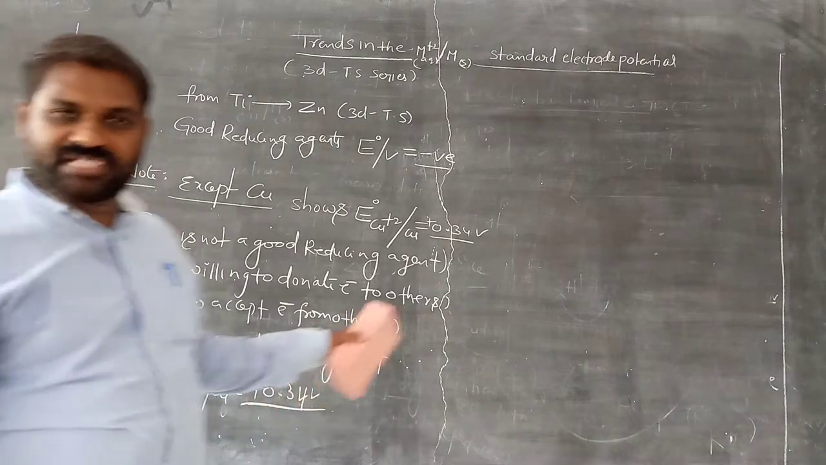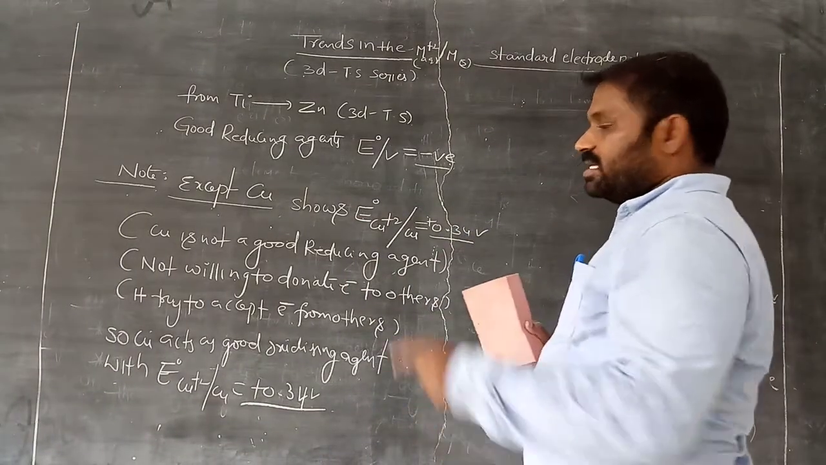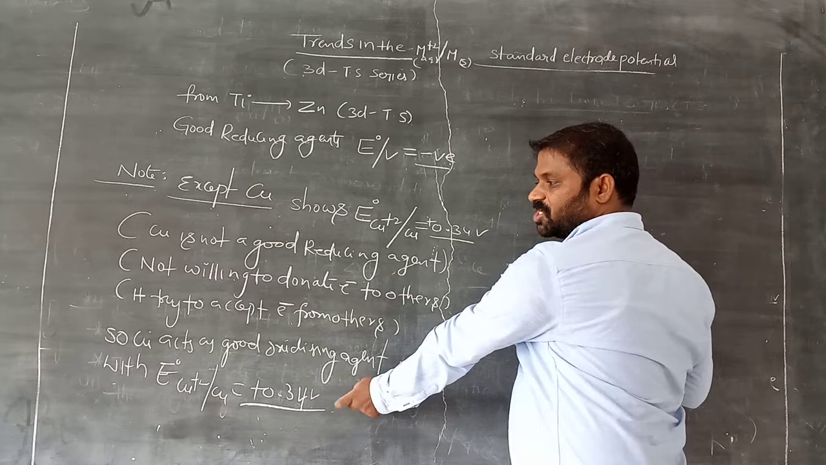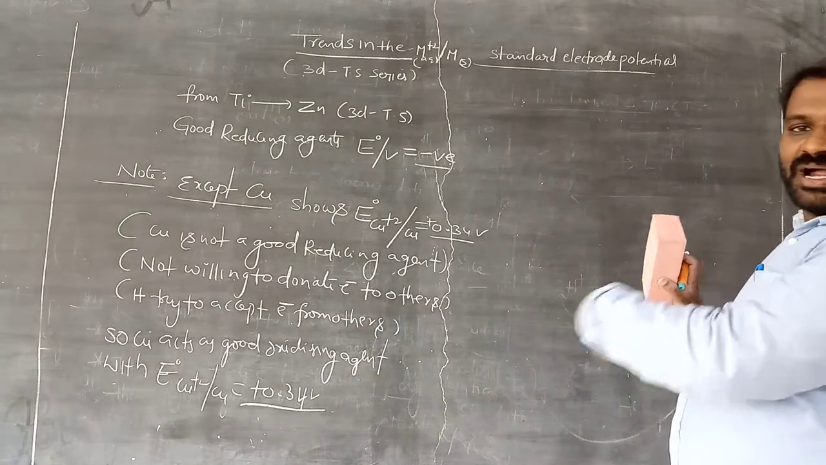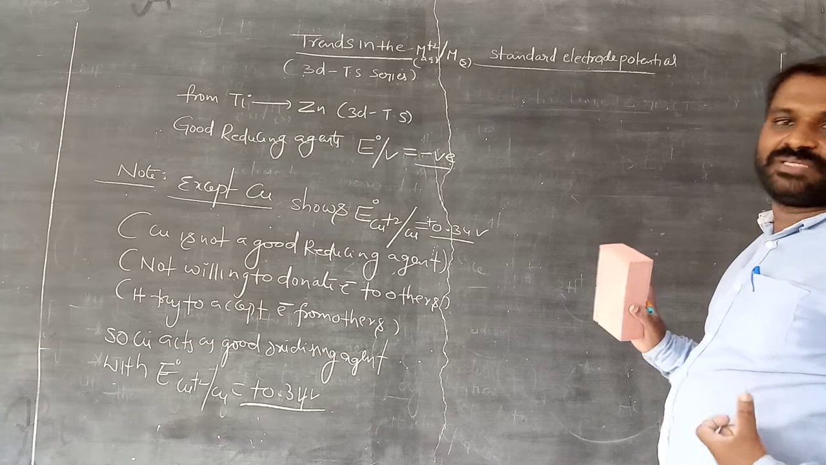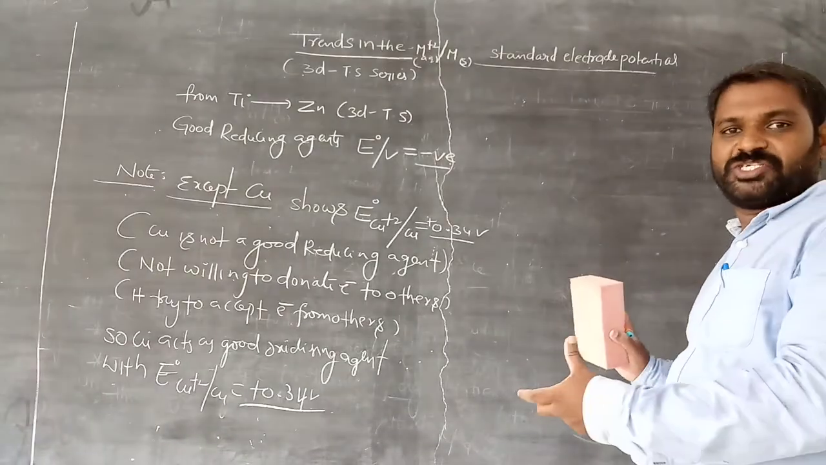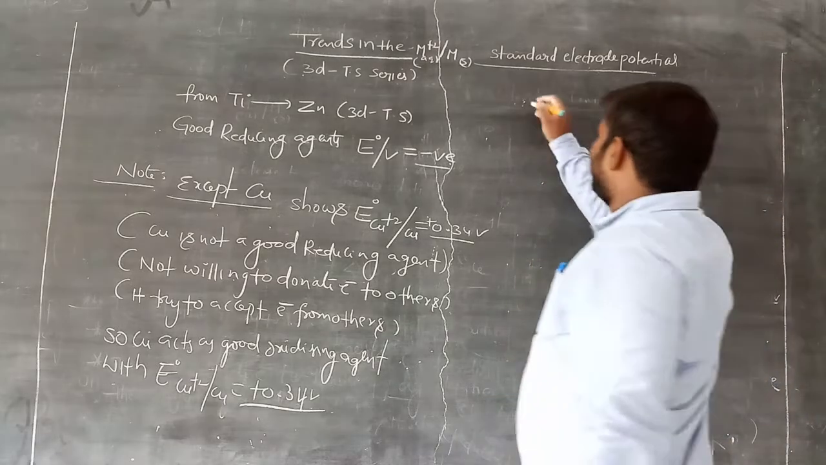Okay, if it is a good reducing agent that is ready to lose electrons, then it shows negative. But copper is an exception, it shows a positive reduction potential value. So it is not a good reducing agent. That means it does not release the electrons, it tries to accept the electrons. So if you want to remove the electron, you need to offer more energy. Okay, remember this. So now write the question.